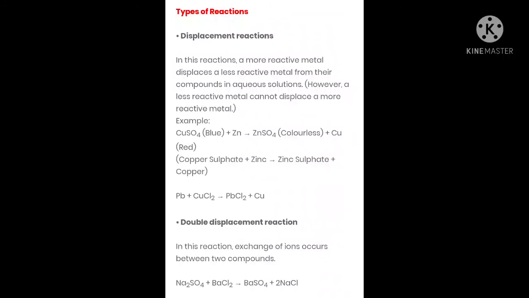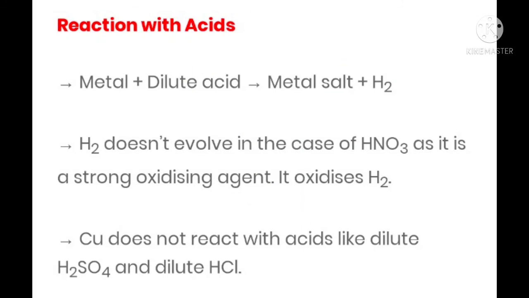Now let us move ahead. We are going to see the reactions with acids. When a metal reacts with dilute acid, which means a strong acid is not taken, it gives a metal salt and hydrogen is evolved. Hydrogen does not evolve in the case of HNO3, as it is a strong oxidizing agent and oxidizes the hydrogen. Now what is this oxidizing agent? Let us see.